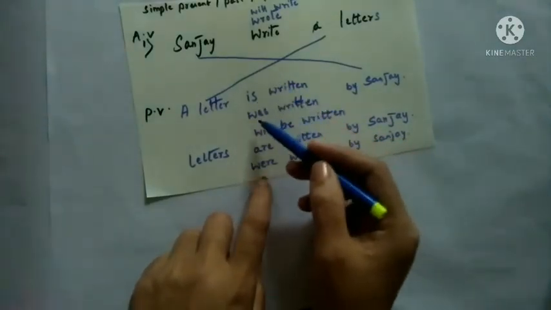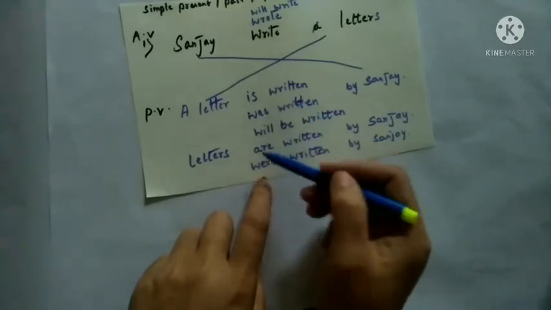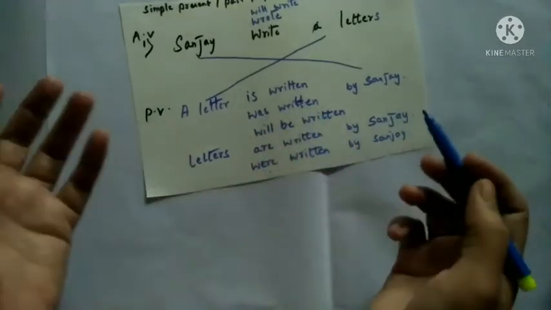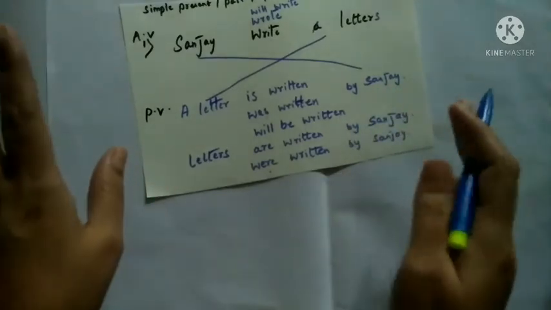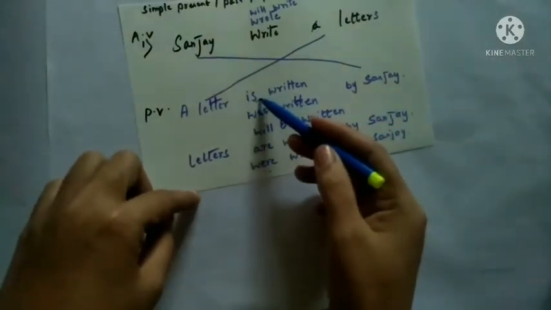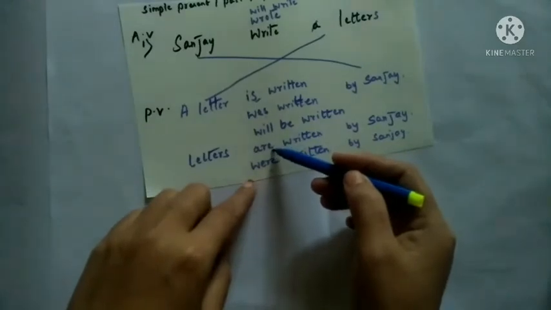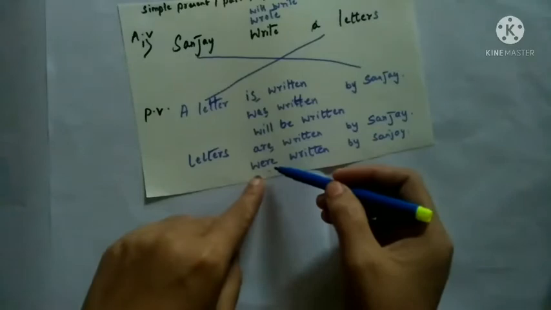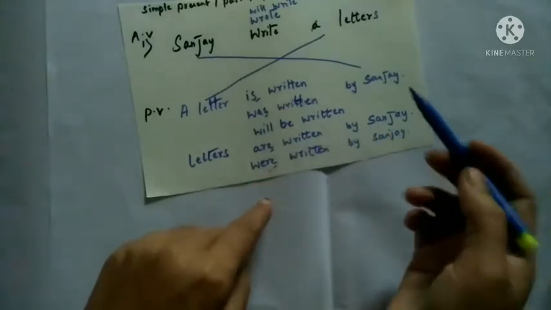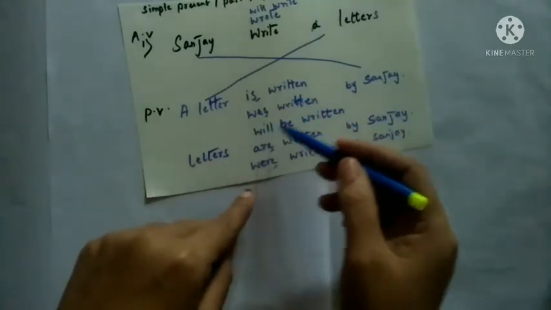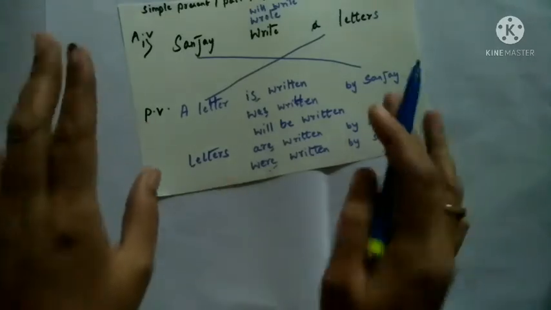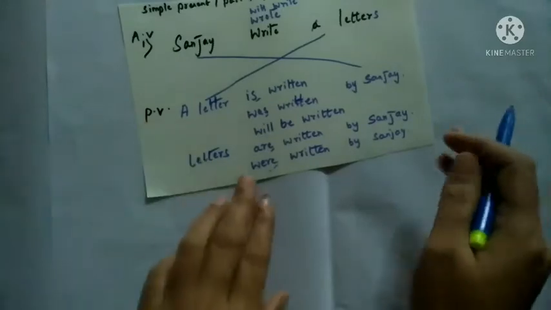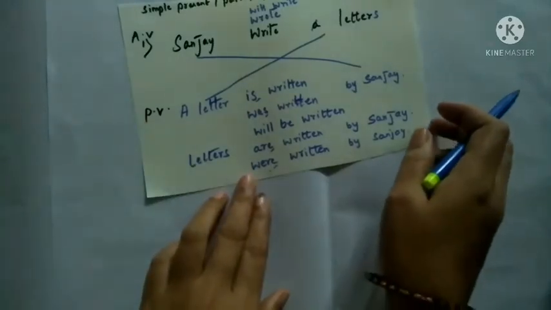In past tense, singular form was and plural form were. Was written, were written. There is no confusion here. Present tense singular is, present tense plural are. Past tense singular was written and past tense plural were written. And in future, will plus be is written. So this is our simple present tense example. I hope you understood this one very well.